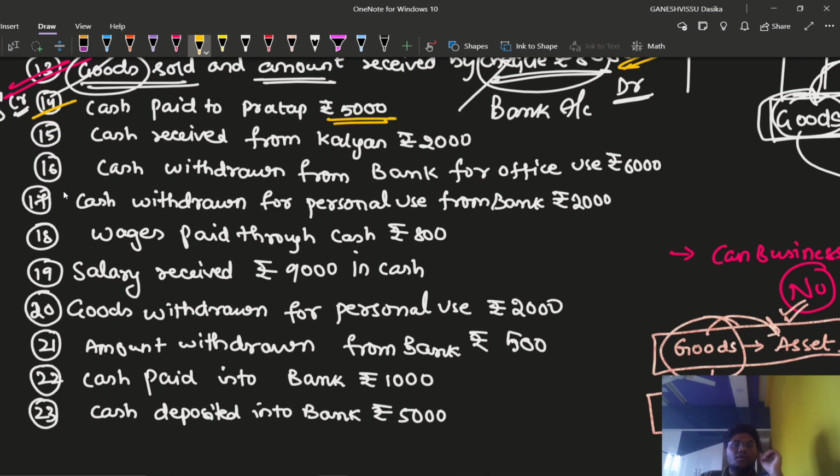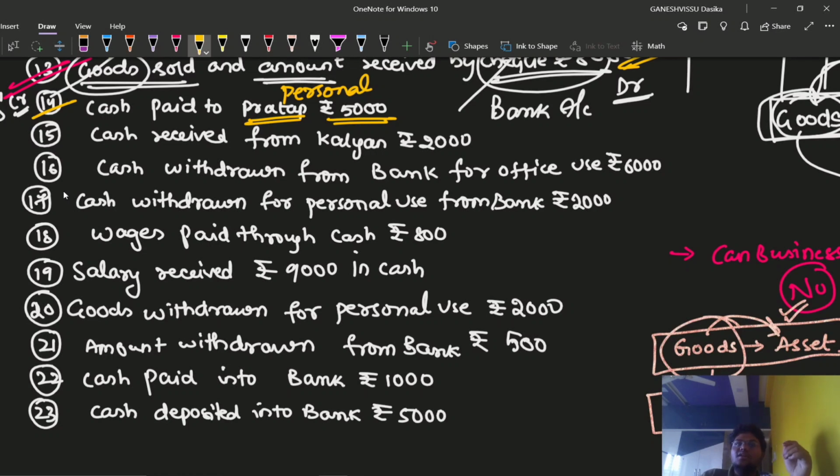Pratap is the receiver because Pratap is the name of a person. It is a personal account. So we are required to apply the personal account rule. What is the personal account rule? Debit the receiver, credit the giver. Is Pratap a receiver or giver? Yes, Pratap is the receiver because we are paying the amount to Pratap. So debit the Pratap account.